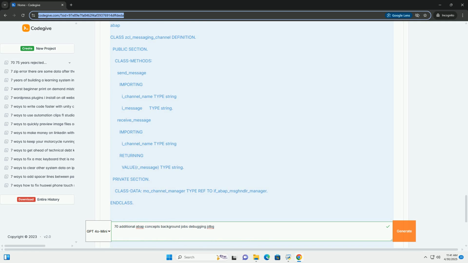SUBMIT (i_repid) "Dynamic report name WITH SELECTION-TABLE lt_params "Pass parameters VIA JOB lv_jobname NUMBER lv_jobcount AND RETURN. CALL FUNCTION 'JOB_CLOSE' EXPORTING jobname = 'Z_DYNAMIC_REPORT_JOB' jobcount = lv_jobcount strtimmed = abap_false "Don't start immediately, schedule it. sdlstrtdt = sy-datum.